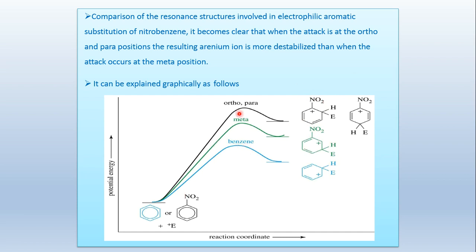So this is the energy profile diagram, where we compare both types of compounds, pure benzene and mono-substituted benzene, which contains this electron withdrawing group. So the possibility of ortho-para attack is very low in nitrobenzene because it requires a high amount of energy to form these types of intermediates, which contain two adjacent positive charges on the resonance hybrid.